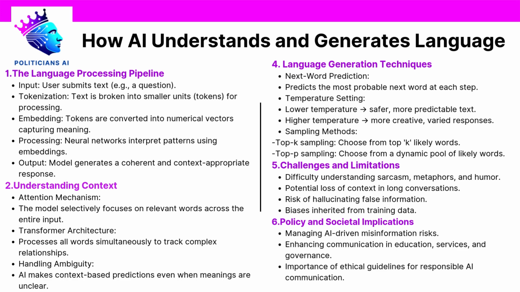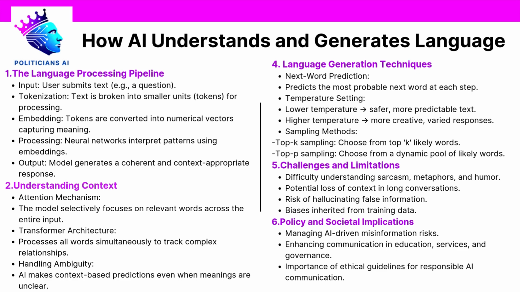In the last section, we discussed what large language models are and how they have emerged as powerful tools in today's digital society. Now, we move one step further. How do these AI models actually understand and generate human language? Although AI's grasp of language might seem natural or even intuitive when you interact with it, the underlying process is mechanical, mathematical, and fundamentally different from human thinking.